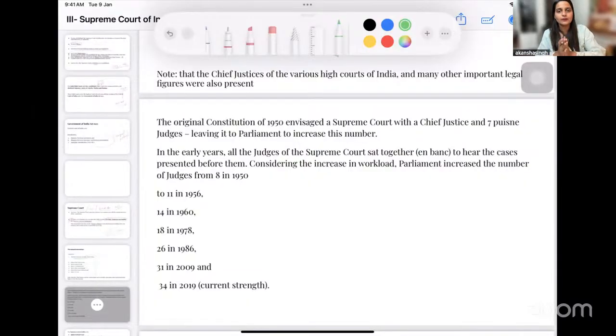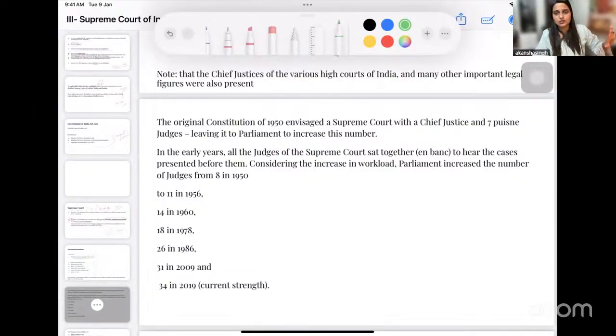Okay. So what are we discussing now? That हमने first समझ लिया that Supreme Court has been established. This is the inaugural proceeding that took place. Now, what will be the strength of the Supreme Court? How will the appointment take place in the Supreme Court? Who will be the judges? What are their qualifications? Who gets to give the oath to the judges? Is it only the president that will give the oath or somebody else can also do so? Because अगर आप news में vigilantly देखते हैं, so there are a lot of times when the president may not be giving the oath to the judges. So who will do so?